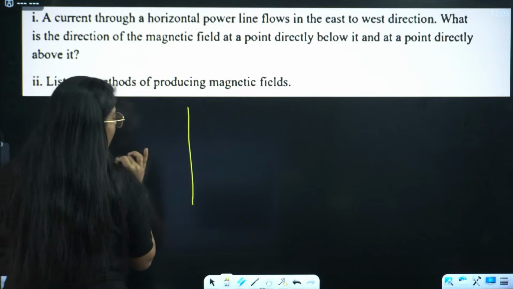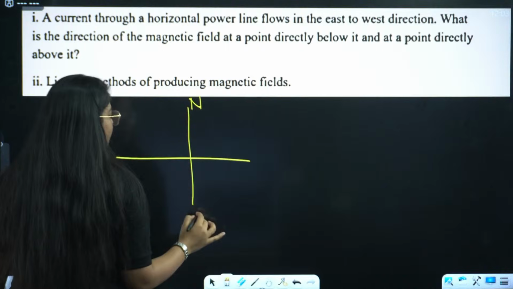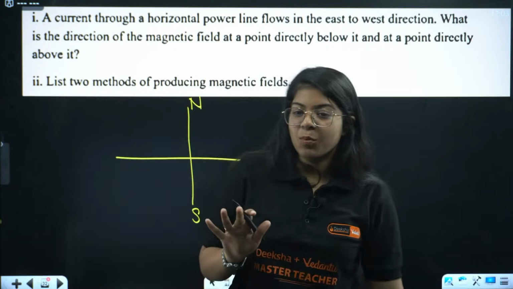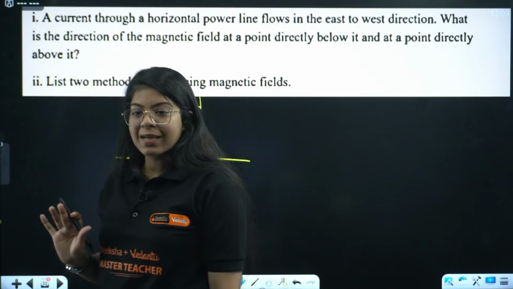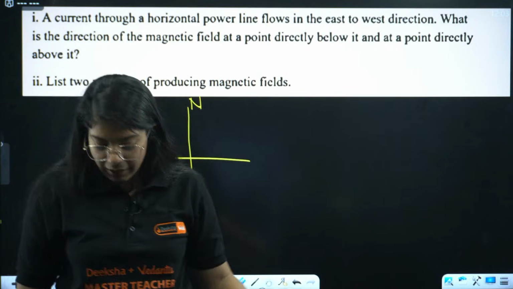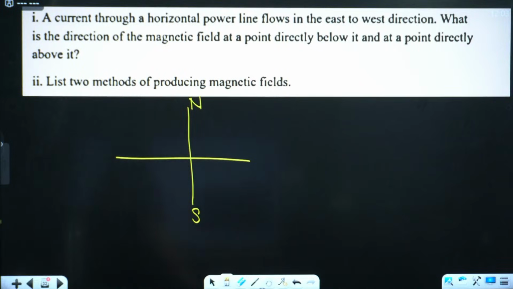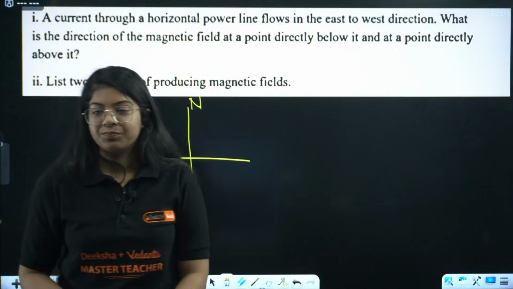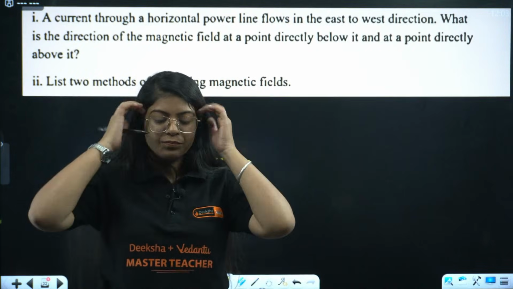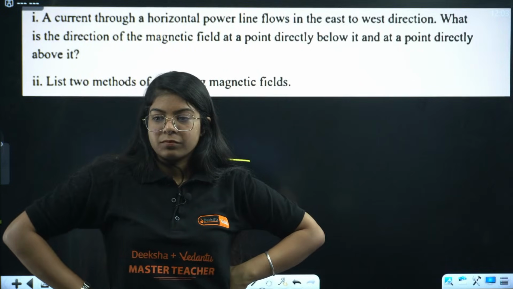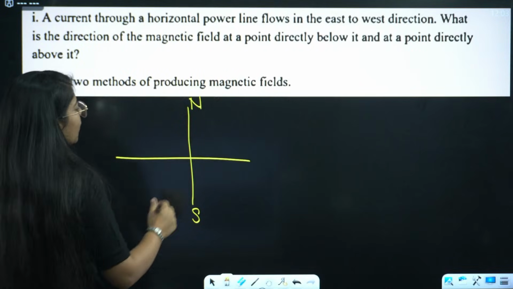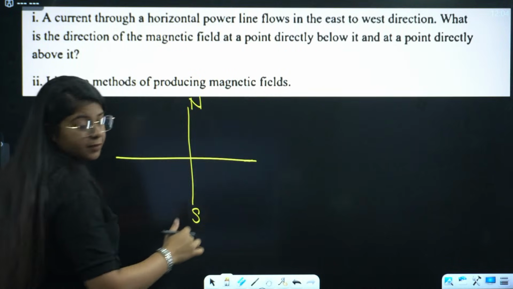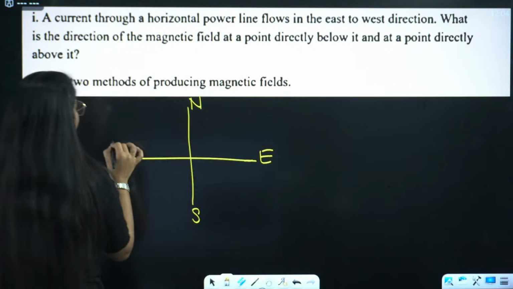Now, do you guys remember east to west? Where is north, where is south, where is east, where is west? Anybody has a problem in remembering directions? Let me know. Okay, Ramesh ji, okay. Let me know, I'll tell you. Great. If you don't have any problem, great.